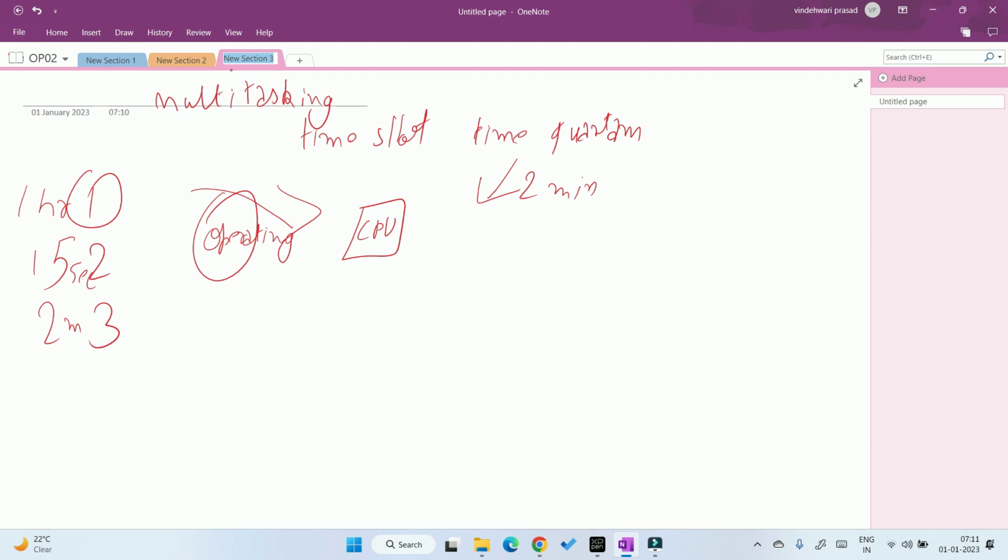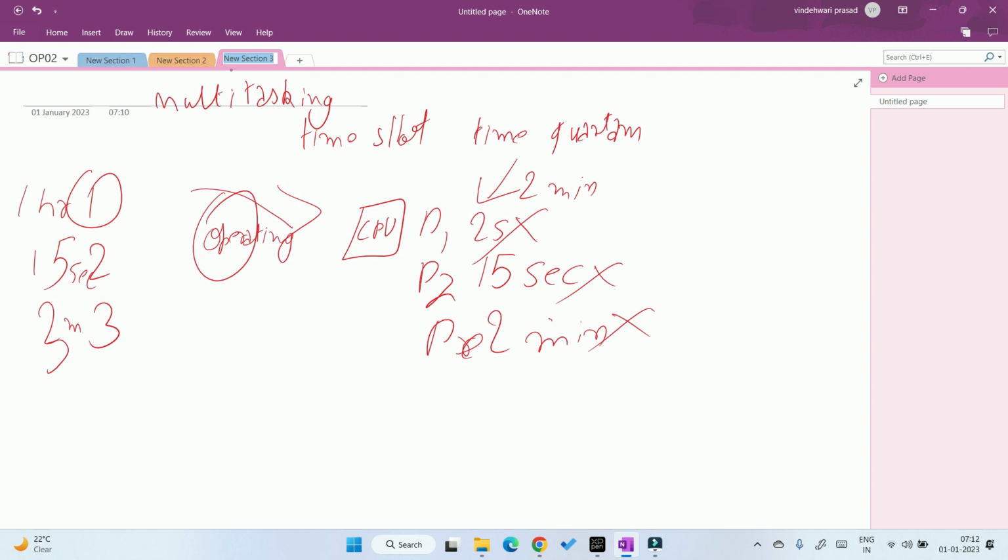So process 1 in turn does its work for 2 minutes, then process 1 gets terminated. Then process 2 comes, process 2 needs less than 2 minutes 15 seconds, so it gets completed and terminated. Then process 3 comes, and let's suppose it is not 2 seconds but 3 seconds, so it only works for 2 minutes. Then process 2 gets terminated, and again process 1 comes into the picture and does its work for 2 minutes. Then process 3 comes in for 1 minute, because there is just 1 minute of work left in process 3.